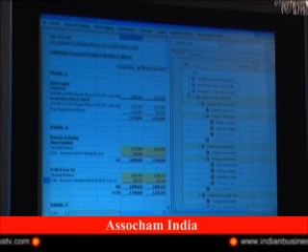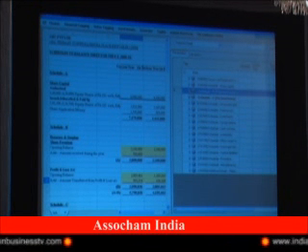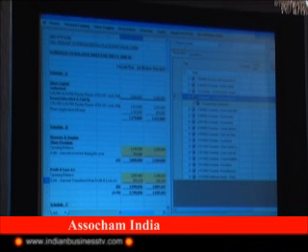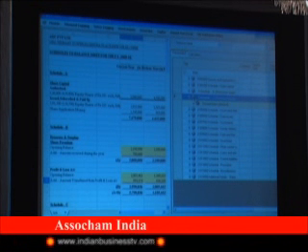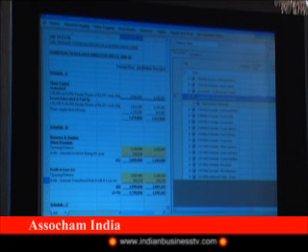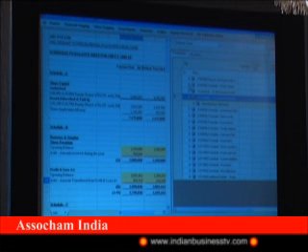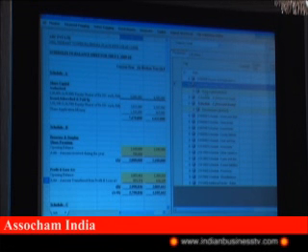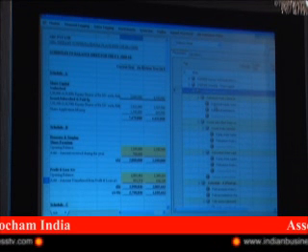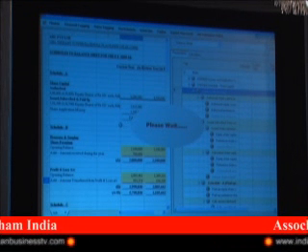If we see reserves and surplus, you can see it is green because we have entered the information of the schedule also, and in the balance sheet item also we have done that. The other schedules are still red. Another one, a little complicated one, let us take, that is share capital. Now we have this.